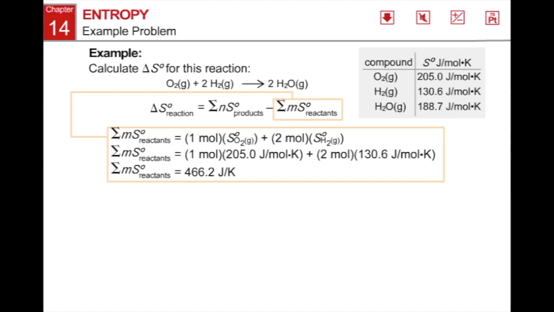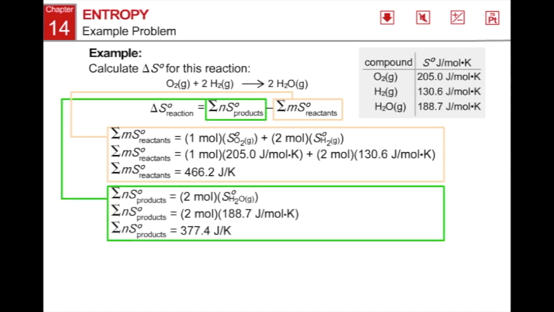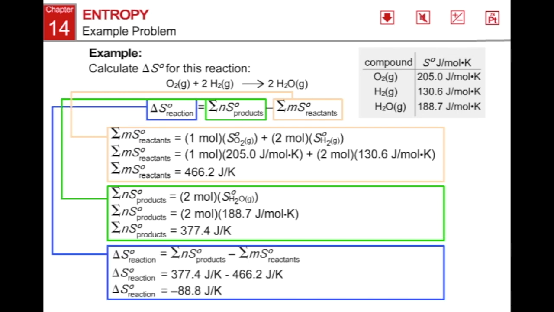Next, we do the same for the product, in this example H2O, which results in a value of 377.4 joules per Kelvin. Subtracting the value of the reactants from the product, we arrive at the change in entropy for the reaction, minus 88.8 joules per Kelvin.